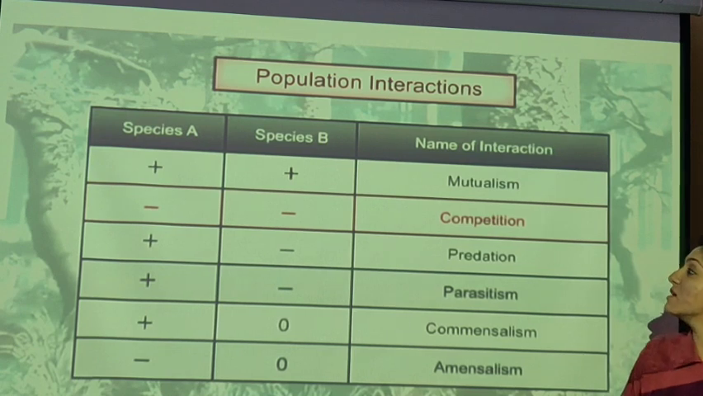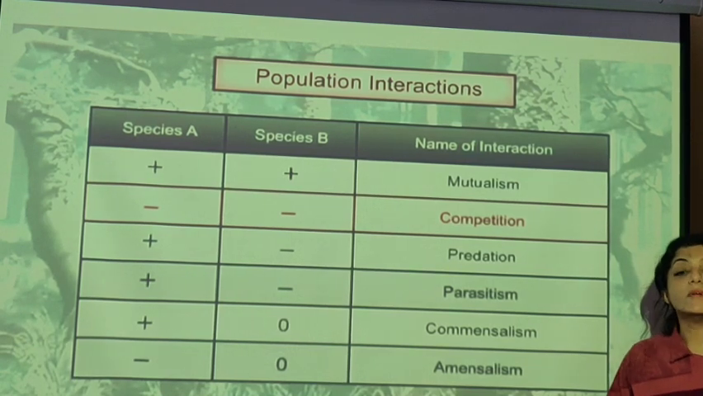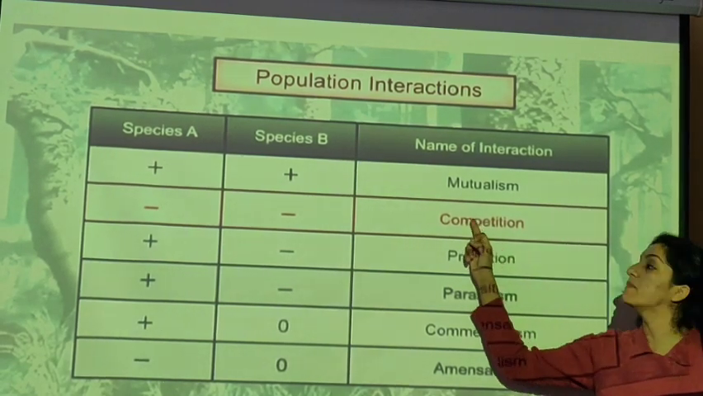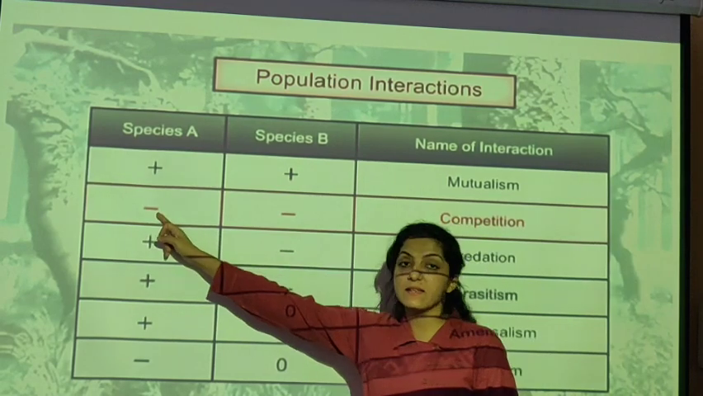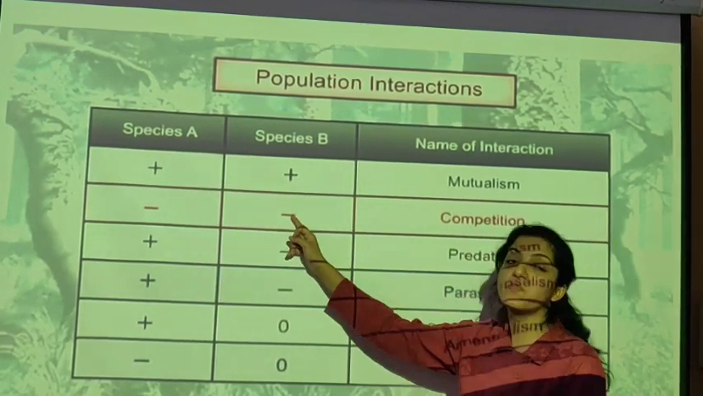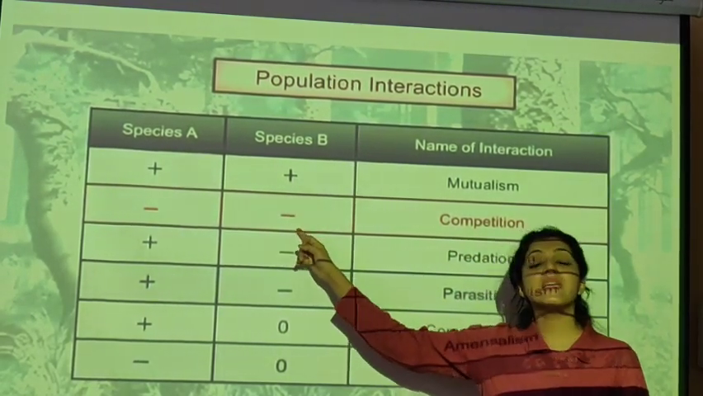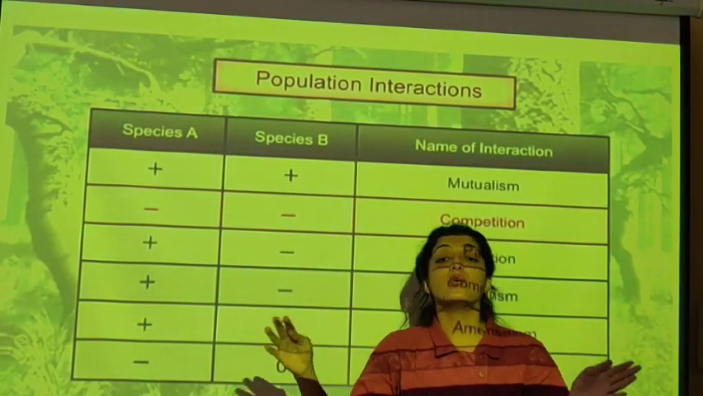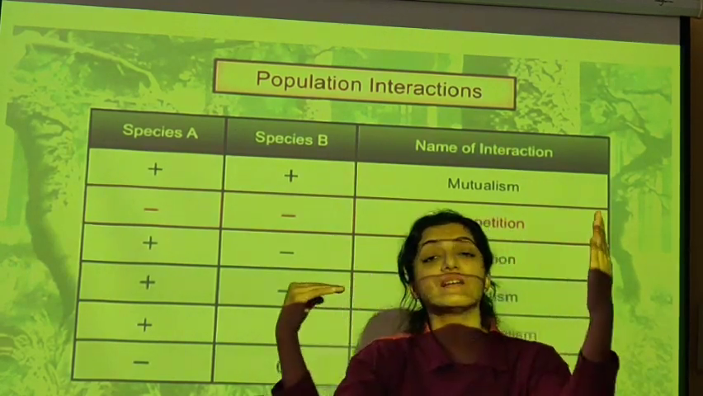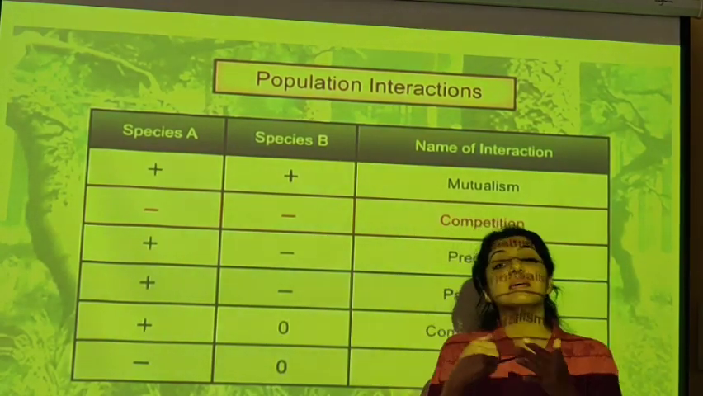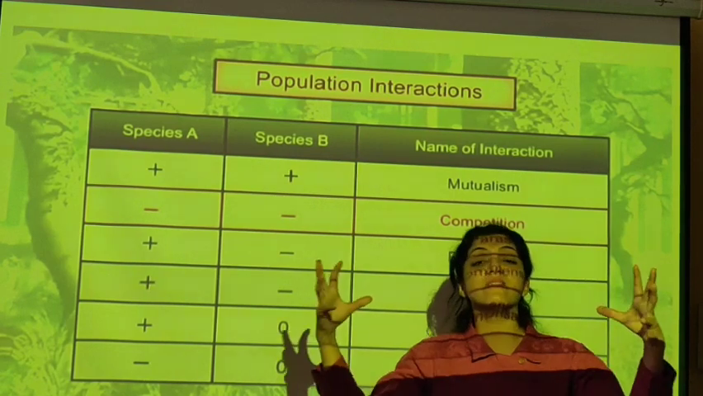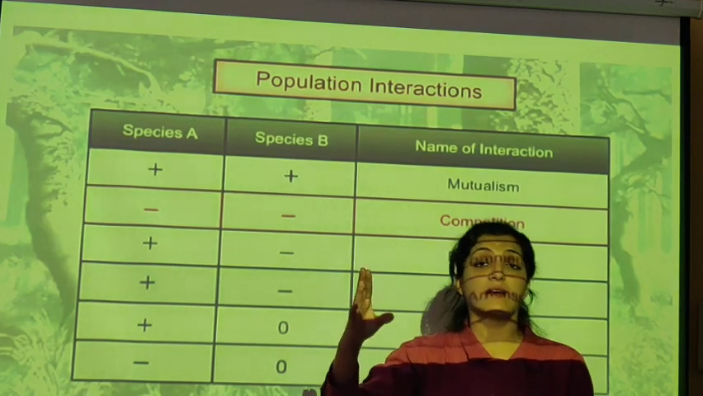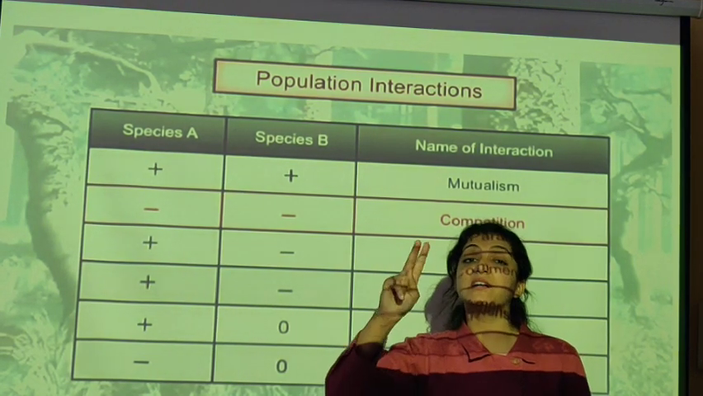Okay, we come to the next example of population interactions, that is competition. Competition में आप देखोगे species A is minus, species B is also minus. Means both the species are harming each other. दोनों एक दूसरे के साथ compete करते हैं to survive. They both are going to produce an effective competition for each other.